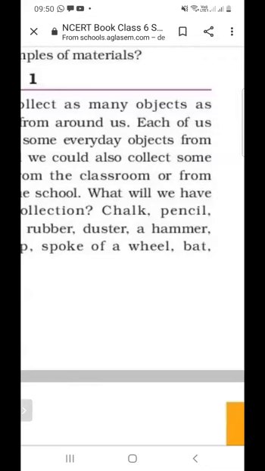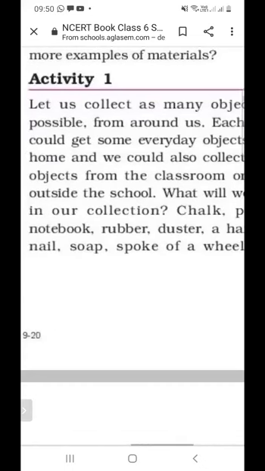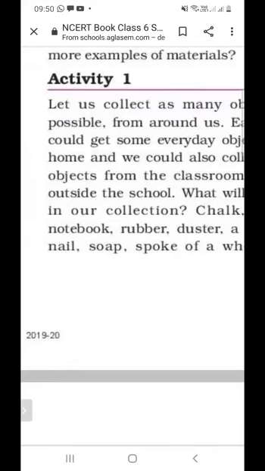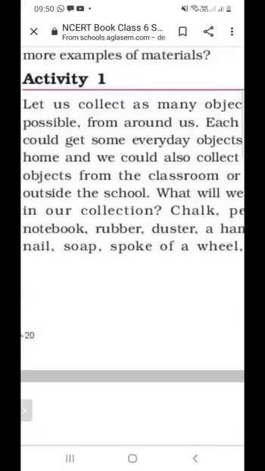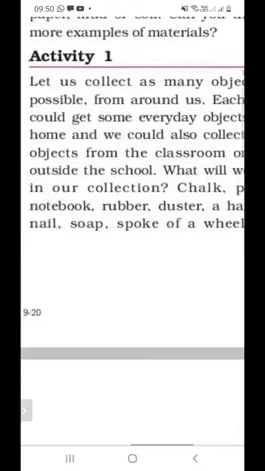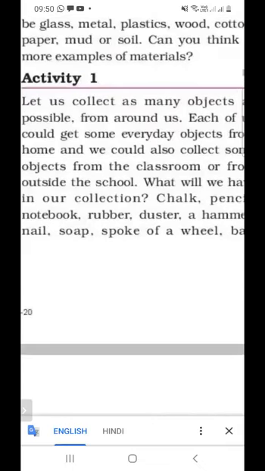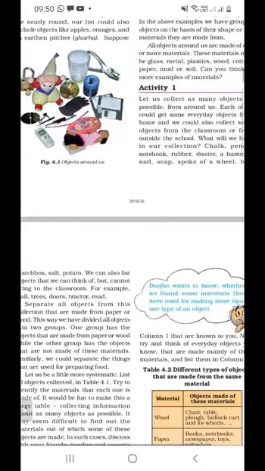Pencil is made up of wood, so it goes into group one. Notebook is made from paper, so it also goes into group one. Rubber goes into group two. And duster is made up of wood, so it is also divided into a group. So we have to collect which items are made from paper or wood.